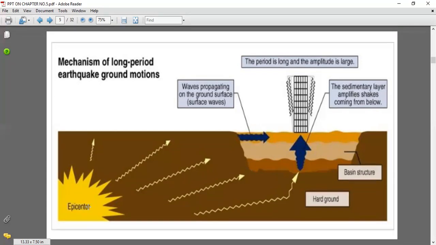Based on this diagram you should understand the epicenter. If an earthquake occurs, the epicenter is in the interior of the earth, at some depth, and waves are produced, sometimes body waves or surface waves, which travel in the horizontal or sometimes vertical direction.